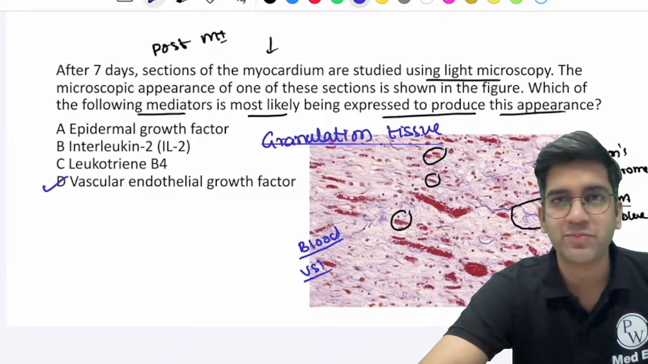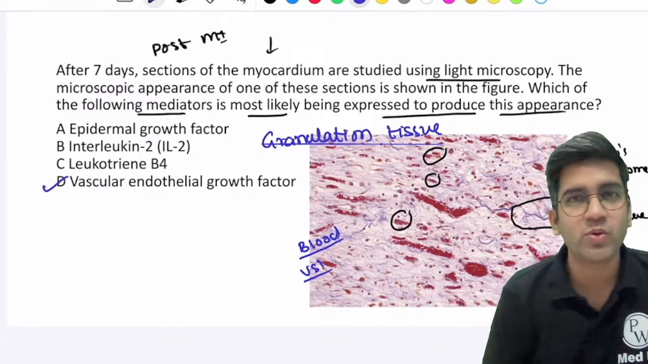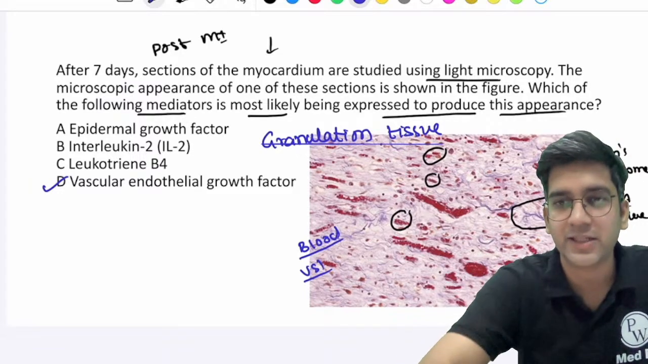Yes, Vicky, you're right. It's a type 3 collagen. I cannot differentiate type 1 and type 3 on microscopy. I would want protein analysis to differentiate that.